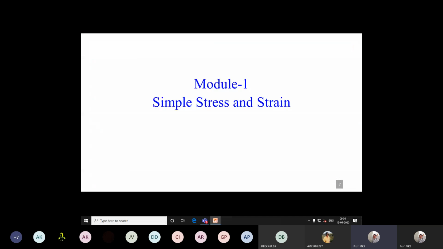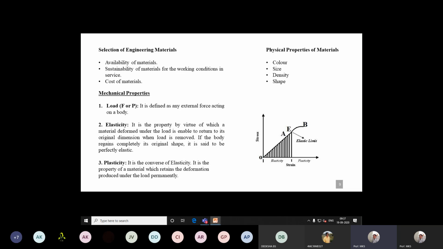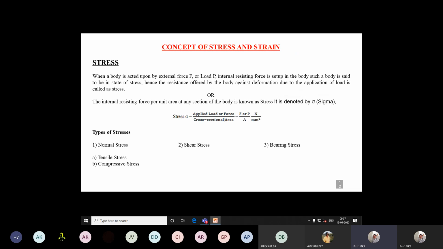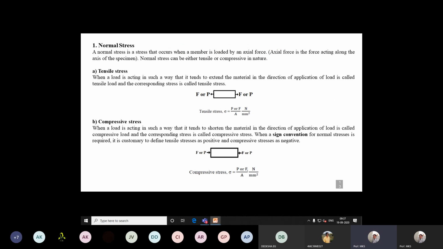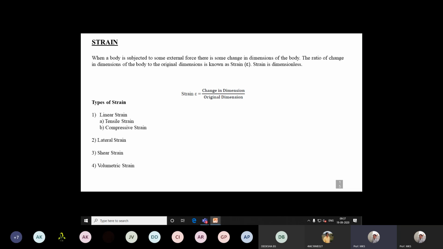So in the last class, we started this first module. In this, we learned about materials. In materials, we had two types: metals and non-metals. Metals are further classified into ferrous and non-ferrous. Then mechanical properties. Then we learned about different stresses, right? We studied normal stress, shear stress, and bearing stress. Totally, these are the types of stresses we have studied. So next is strain. So what is strain?